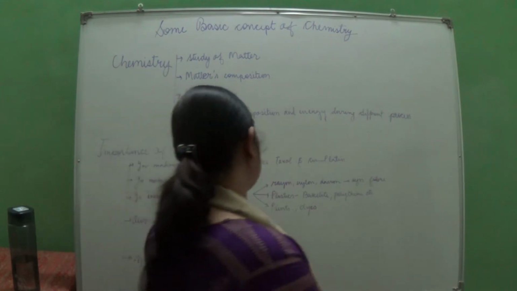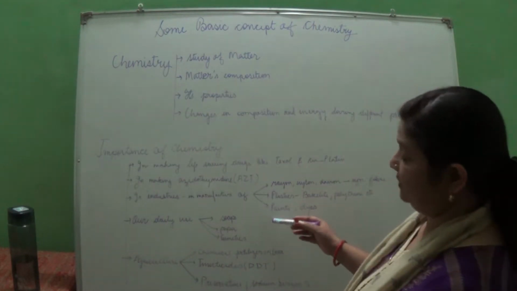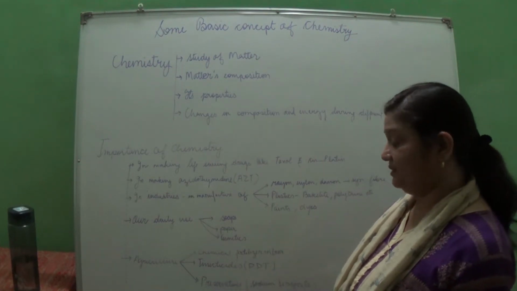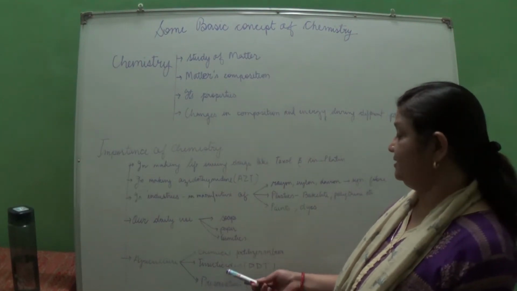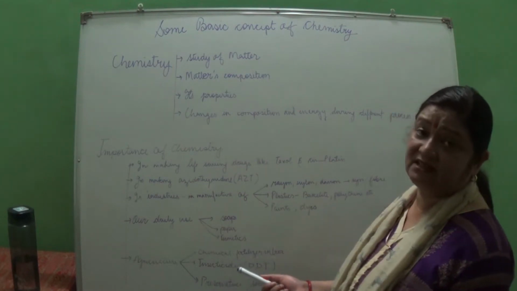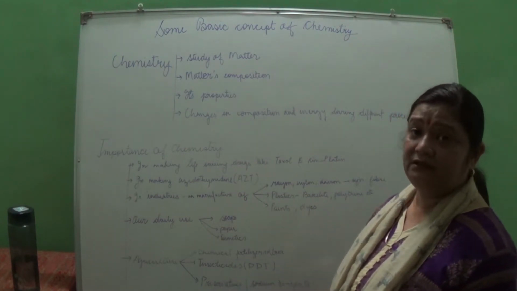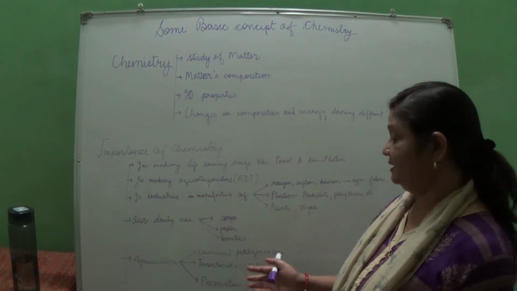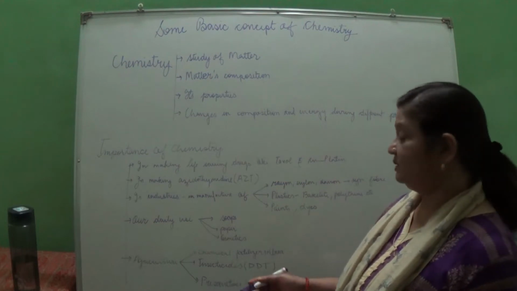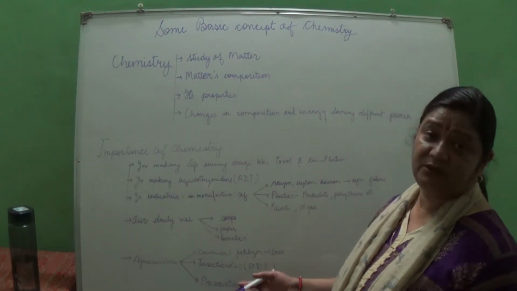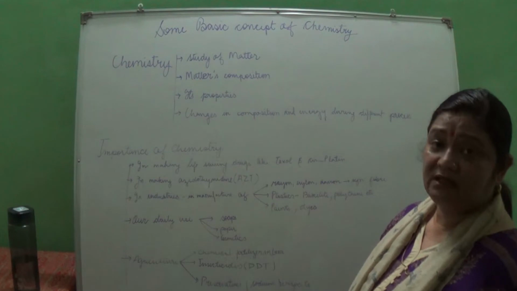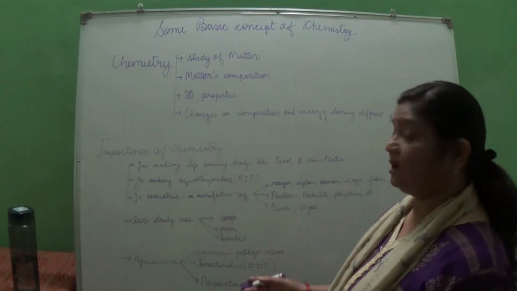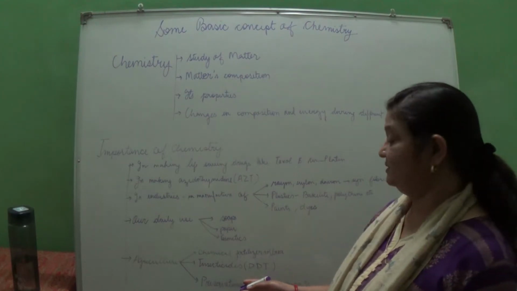In our daily use, as I have said, soaps, paper, cosmetics all consist of different chemical compositions. In agriculture, it is used for chemical fertilizers like urea. By knowing the chemical composition, we can make these fertilizers. Insecticides, also by knowing the chemical composition, are used to kill the insects and pests which grow on our crops, and the example is DDT.